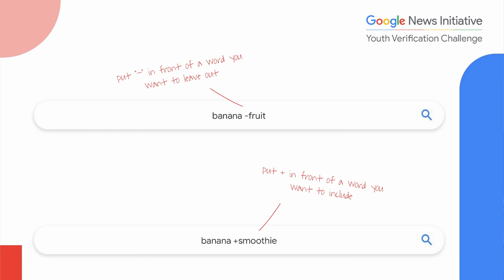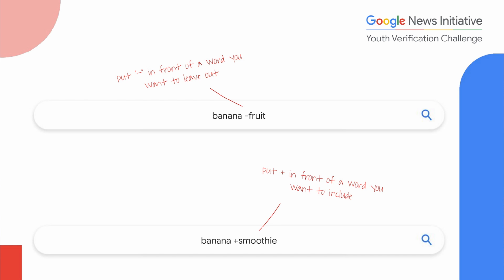Say, for example, we want to let Google know to omit a certain word. We would use the minus symbol to tell Google, I want to search for banana, but I don't want the word fruit to appear in my results. So I'll add the minus sign and the word fruit without any space between each other. It doesn't work when you put a space in between the minus symbol and the word. So just remember that, okay? Have a look at how it's written on screen. So Google now knows you're looking for references to banana, but don't want the word fruit.